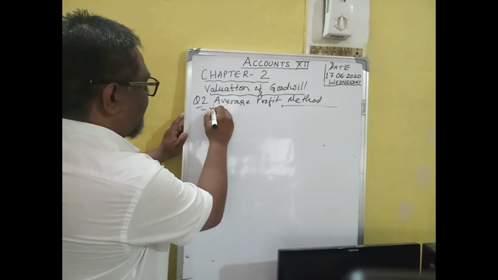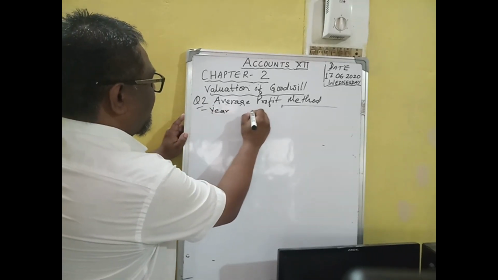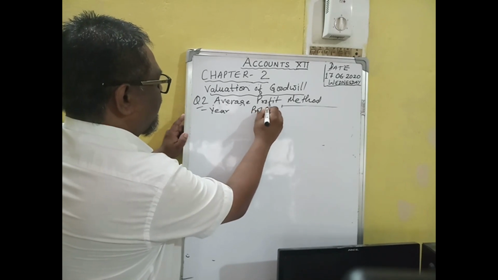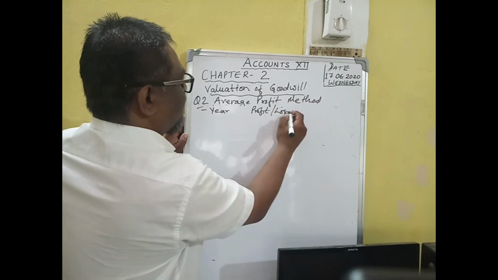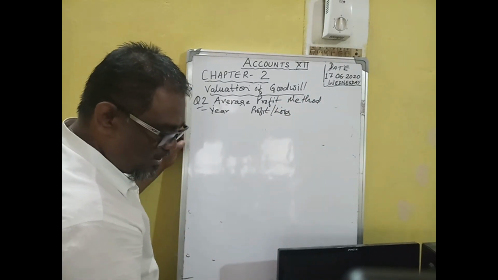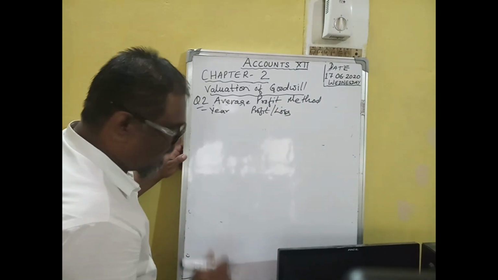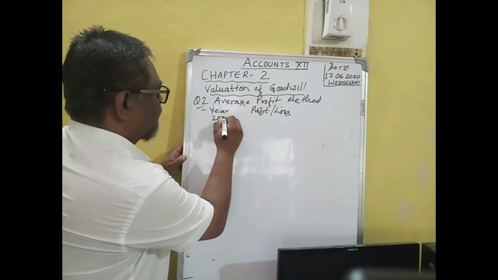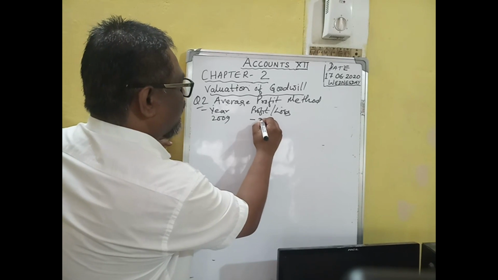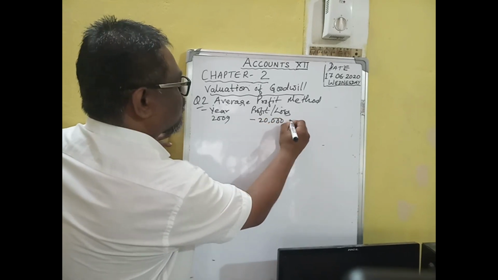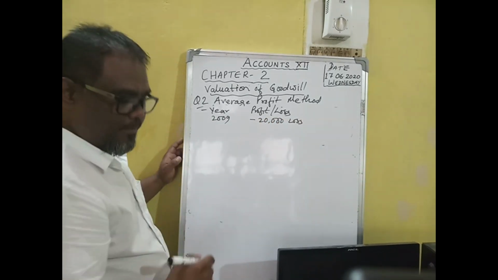The year is given, and profit or loss. It may be given as a loss also. In the year 2009, minus 20,000 is given. This is the loss.